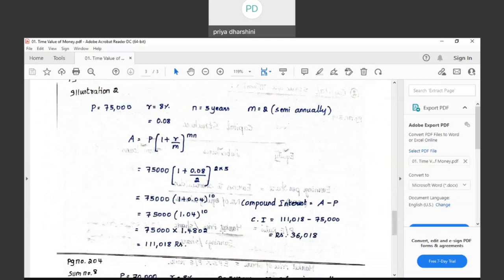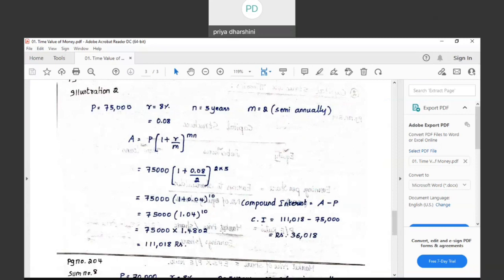What is told in the next sum, illustration 2? I will do all illustrations and exercises. As regards financial management, I will solve every illustration and exercise sum. Now, ascertain the future value and compound interest of an amount of 75,000 at 8% compounded semi-annually for a period of 5 years. How much is the principal?